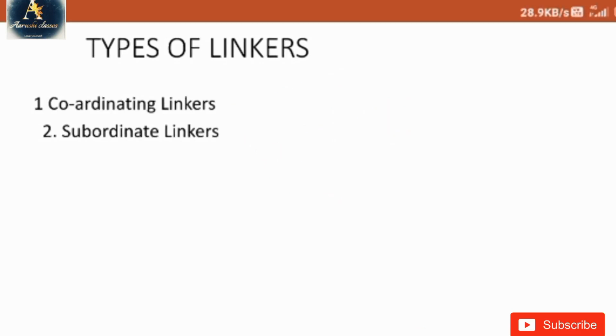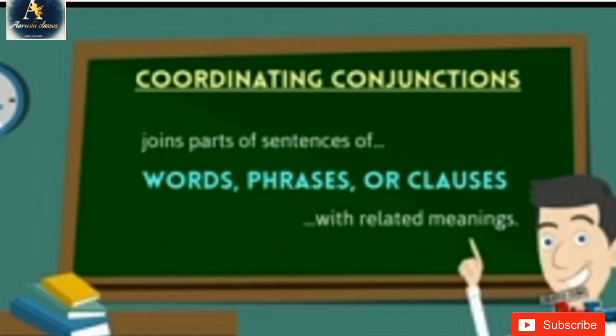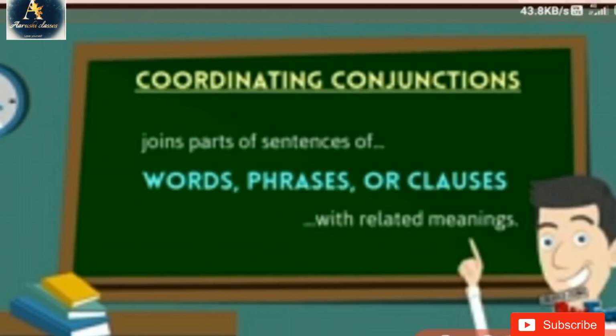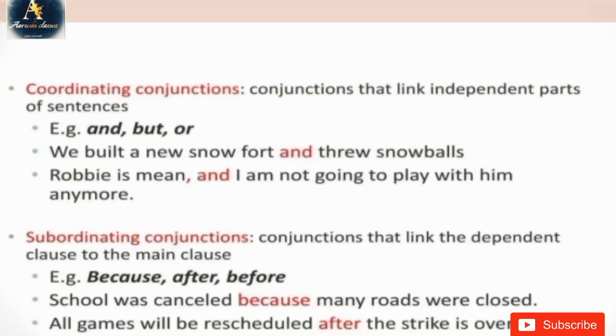Okay, let's move to the next slide. Now, let's learn about coordinating conjunctions. They join parts of sentences, words, phrases, or clauses with relatable meanings. Coordinating conjunctions are those conjunctions which join parts of sentences, words, phrases, or clauses with relatable meanings. Let's move to the next slide with an example.